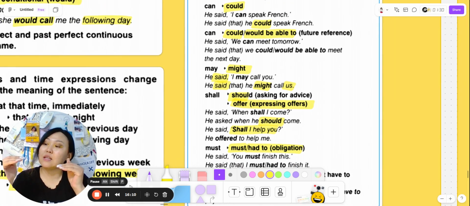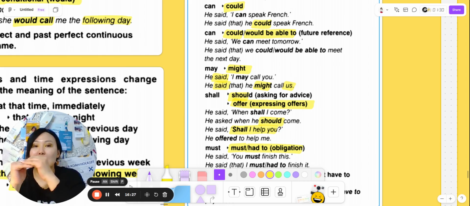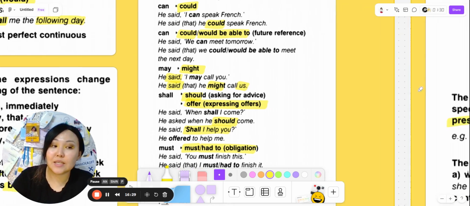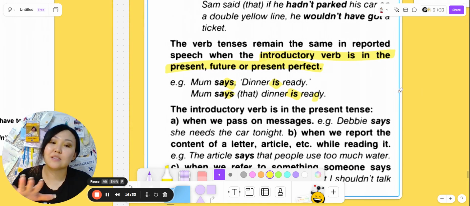If we have a past form here, we need to have past form here too, a sequence of tenses. So we are changing everything if our reporting verb is in the past tense. But here we see that it's present simple and everything stays the same.